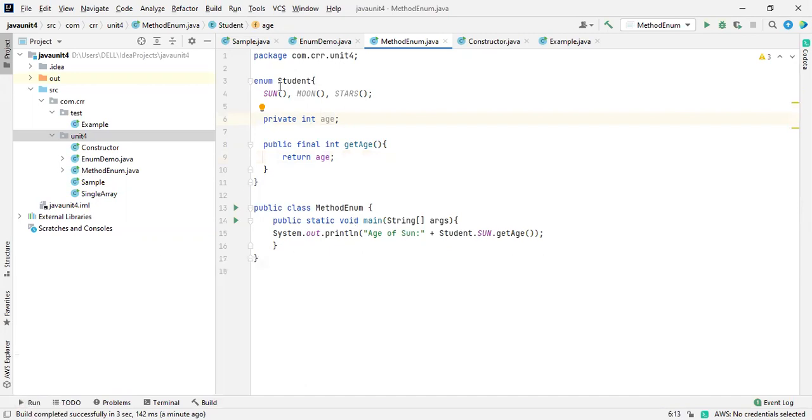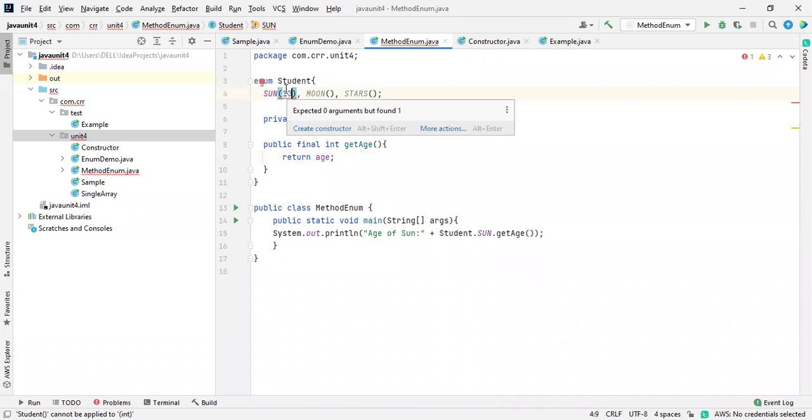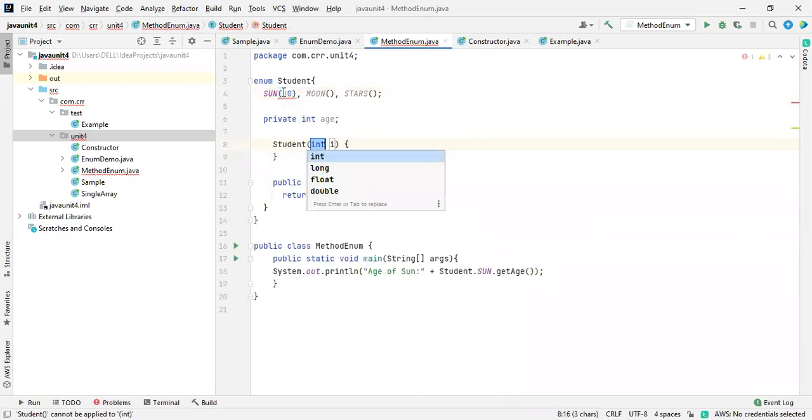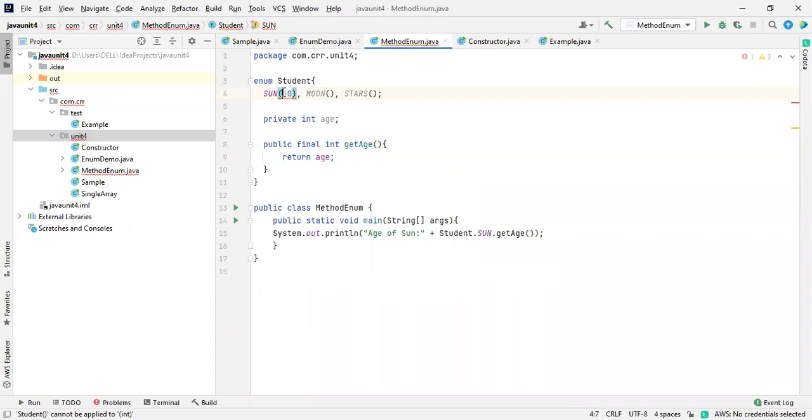It should allow values, but it is saying only 0 arguments are allowed. If I mention 10 over here, it says expected 0 arguments but found 1, which is not good. Previously it was supposed to work. It is asking to create a constructor if I go for that. So I want to delete this.